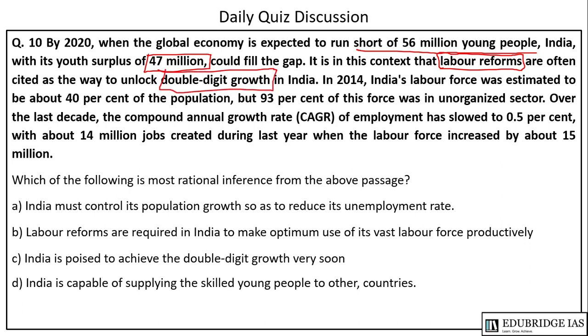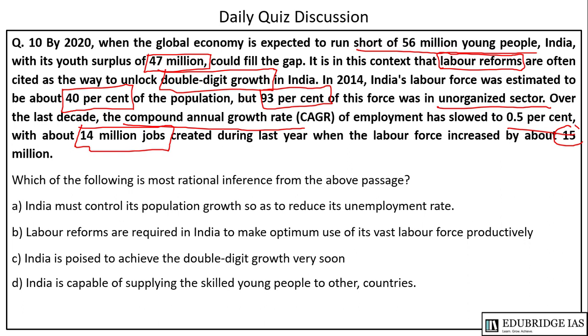In 2014, India's labor force was estimated to be about 40% of the population, but 93% of this force was in the unorganized sector. Over the last decade, the compound annual growth rate of employment has slowed to 0.5%, with about 14 million jobs created during last year, when the labor force has increased by 15 million.